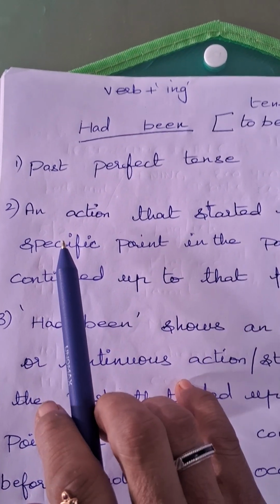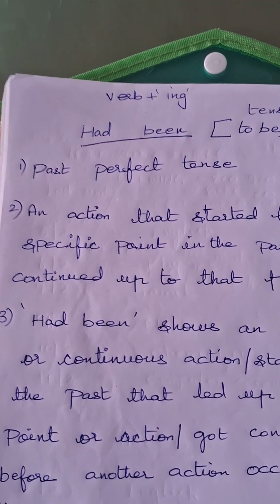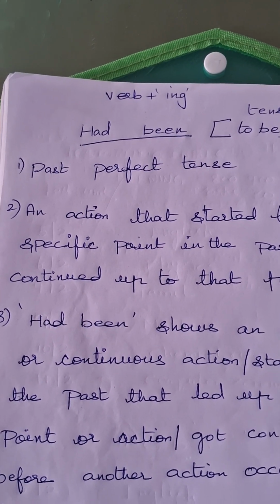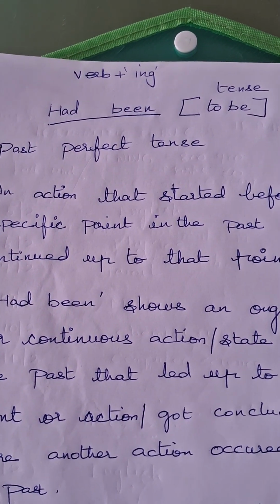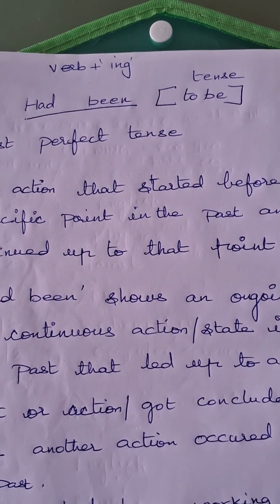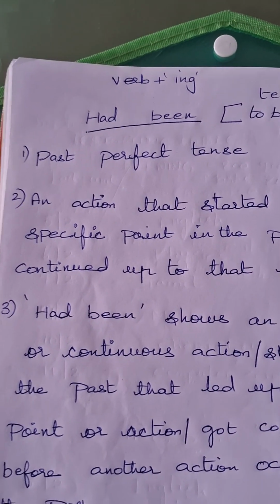When will had been come? When a work gets over in a proper manner. It started at a previous point, it is getting continued, and the work has got over and the next work has started. At that time you will be using had been.